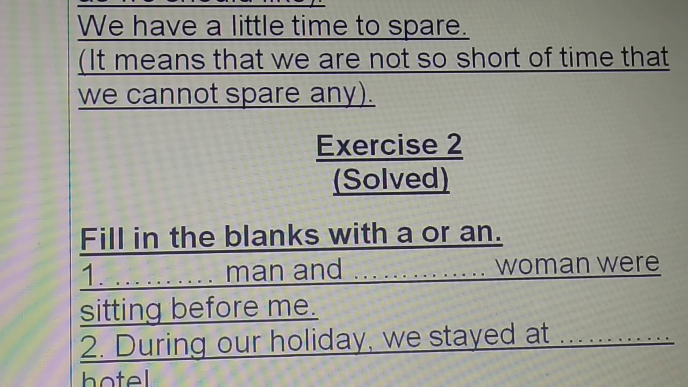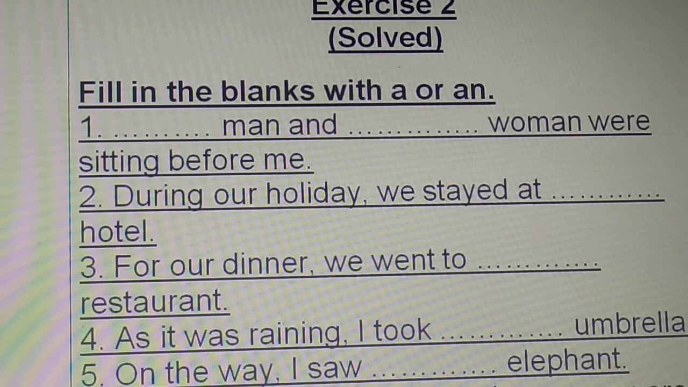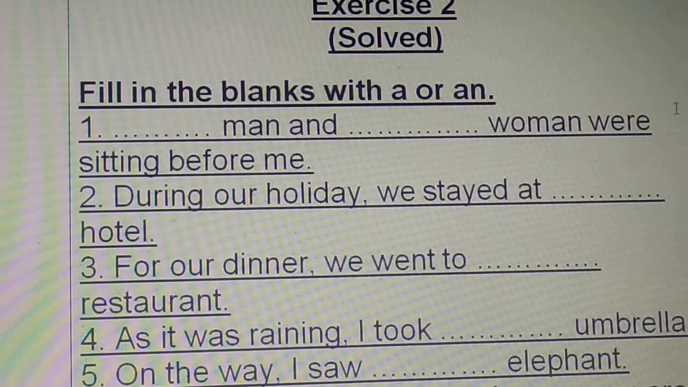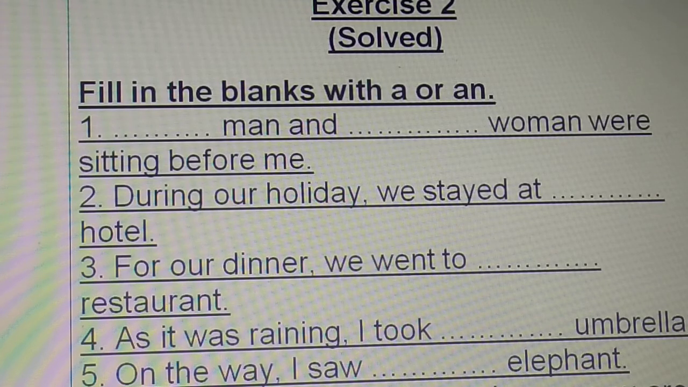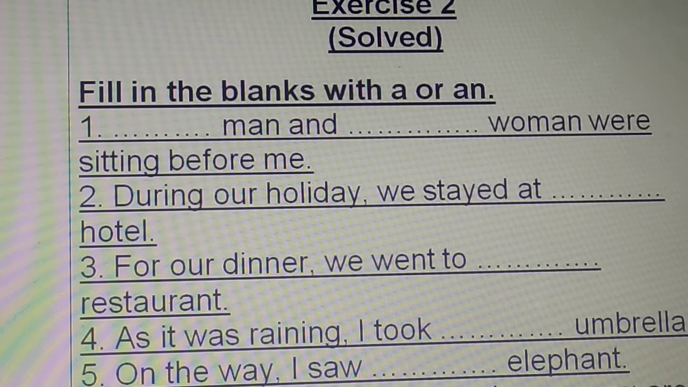Then, the next exercise. Please read the question very carefully, children. Otherwise, you'll not be able to write the correct answer. Are you going through the questions? Very good. So how many questions do we have? 1, 2, 3, 4, 5, 6. Once again, go through the questions. You have to fill in the blanks with a or an, and write down the answers. Are you writing the answers? Very good. Come on, write the answers.